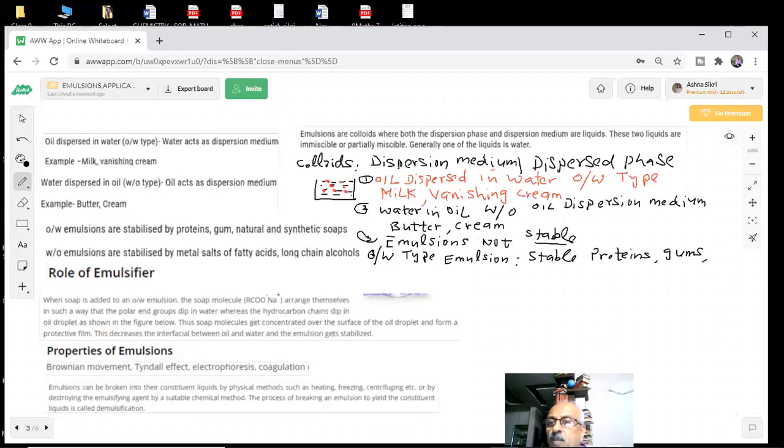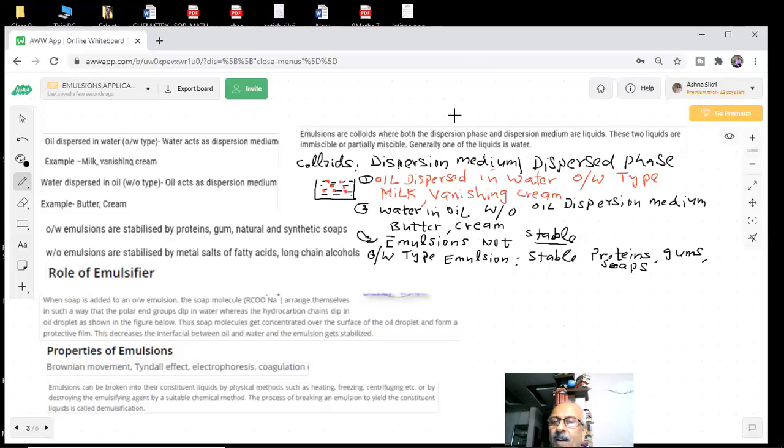You know what soaps are all about. We have told you that these are lyophilic salts, water attracting, water loving salts. So they will stabilize the oil and water because they form an interfacial layer between oil and water. Hence they make it stable.